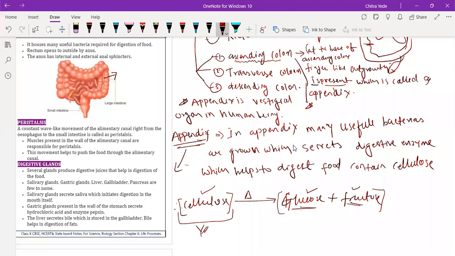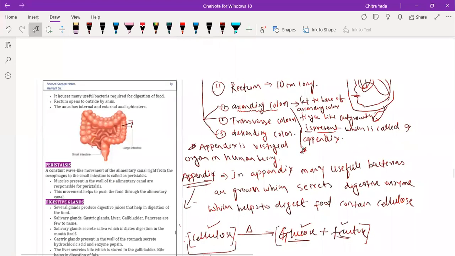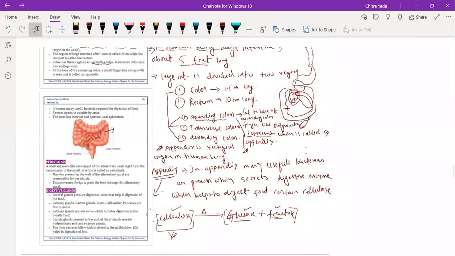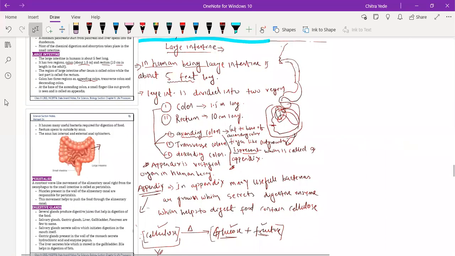Any doubt in the appendix part? No, sir. Okay. I want you to take a screenshot of this. Taken. Wait. Okay, now the whole portion. Has everyone taken the screenshot? Yes, sir. Okay, I'm going to erase it now because we will need more space. We'll discuss from the notes now.